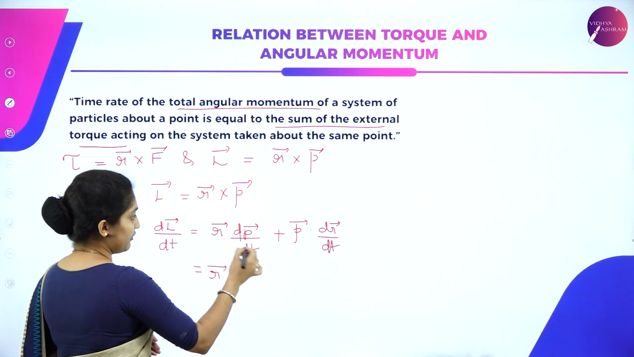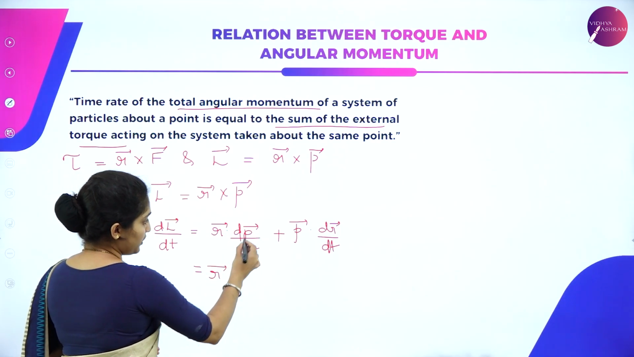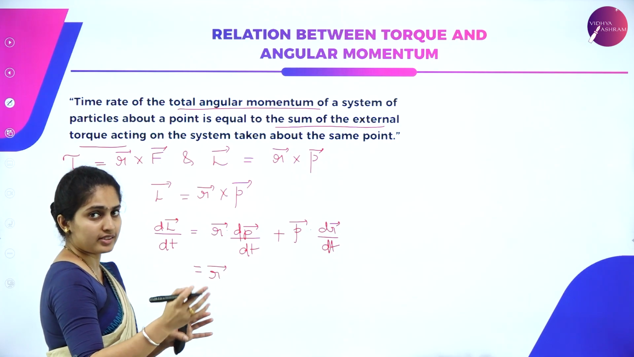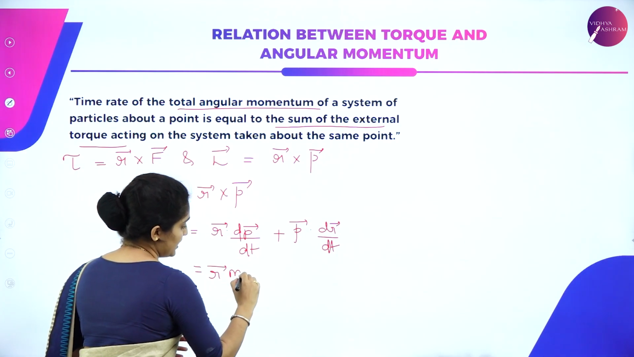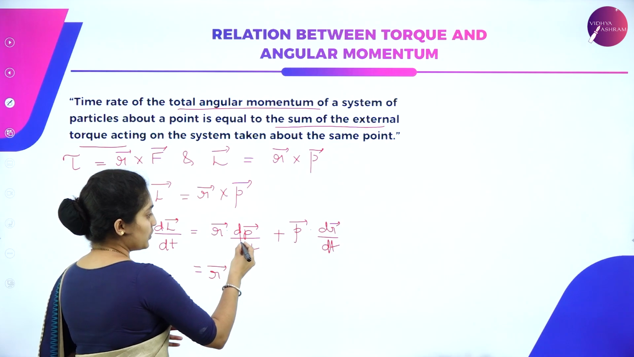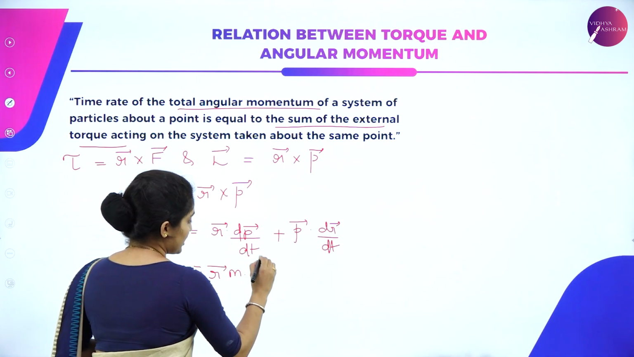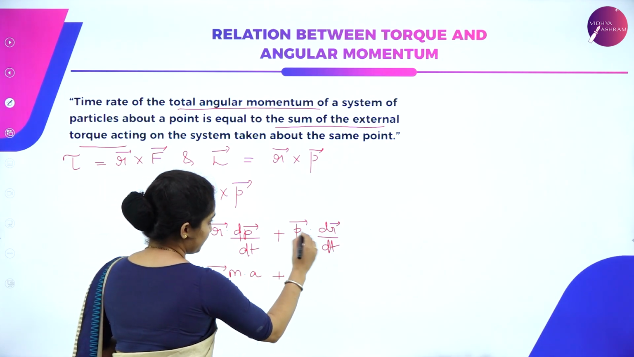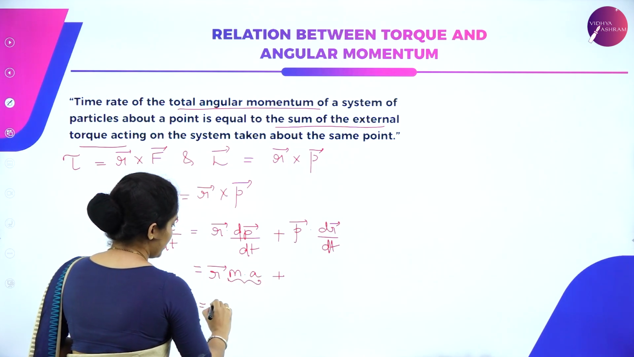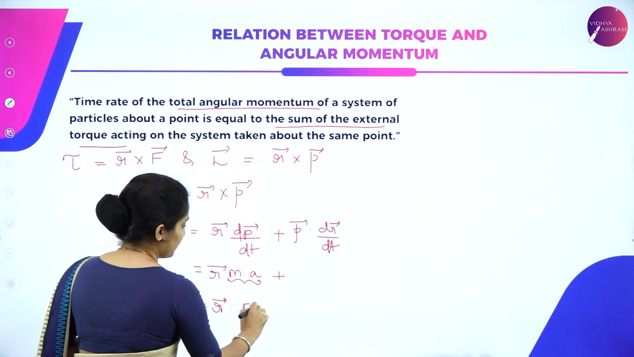We have m and v vector. So dp/dt is equal to m dv/dt. Mass is constant, so we can take mass outside. Velocity with respect to time is nothing but your acceleration. So m times a turns out to be F. So I can just write r cross vector F.